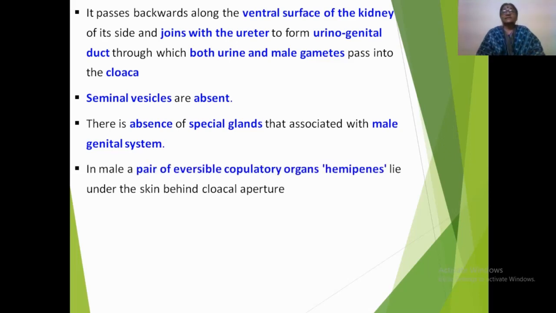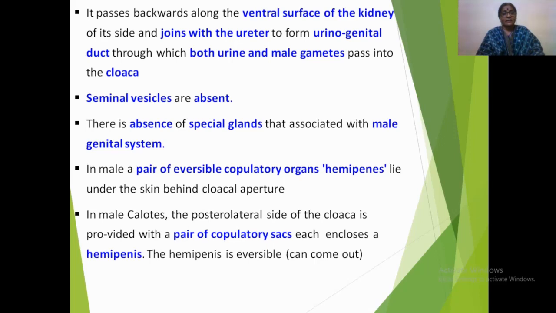In male Calotes, there is a presence of a pair of eversible copulatory organs called hemipenis which lie under the skin behind the cloacal aperture. In male Calotes, the posterior lateral side of the cloaca is provided with a pair of copulatory sacs enclosing a hemipenis within them.